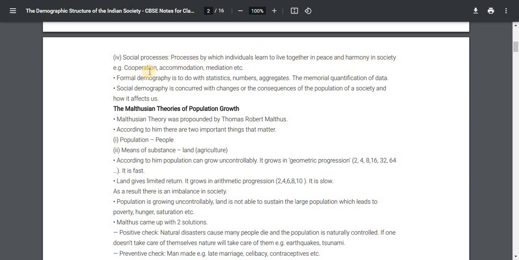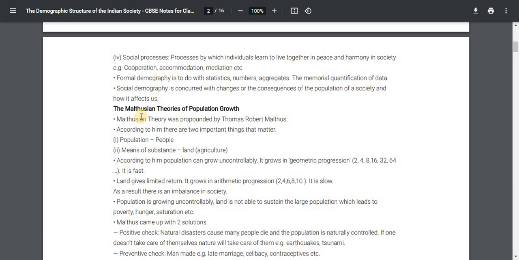Examples: cooperation, accommodation, mediation, etc. Formal demography has to do with statistics, numbers, aggregates, the numerical quantification of data. Social demography is concerned with the changes or consequences of the population of a society and how it affects us.